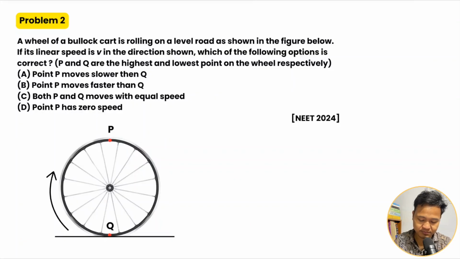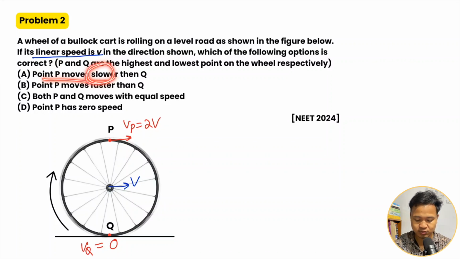Now a wheel of a bullock cart, a medical exam question from 2024. A wheel of a bullock cart is rolling on a level road as shown in the figure. Its linear speed is v, the center of mass speed is v. Which of the following options is correct? Option: P moves slower than Q. So the velocity of P is 2 into v. Okay. The velocity of Q is 0. VQ is 0. VP is 2 times V naught.